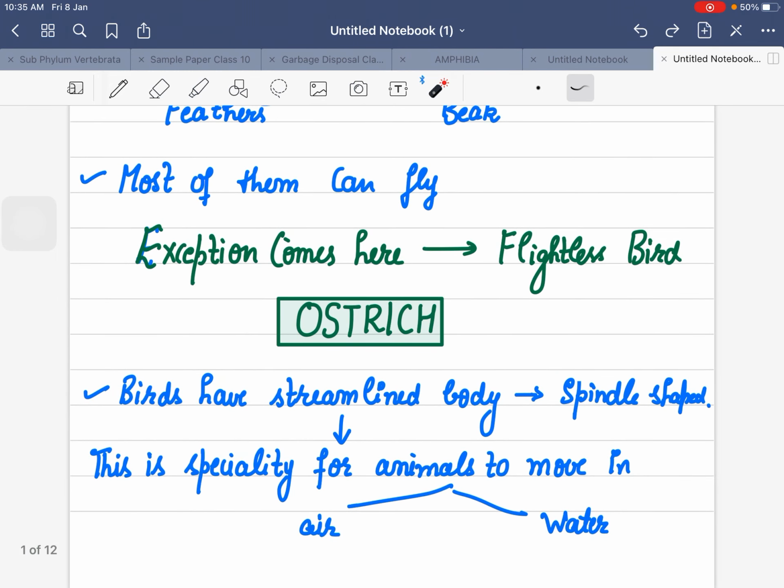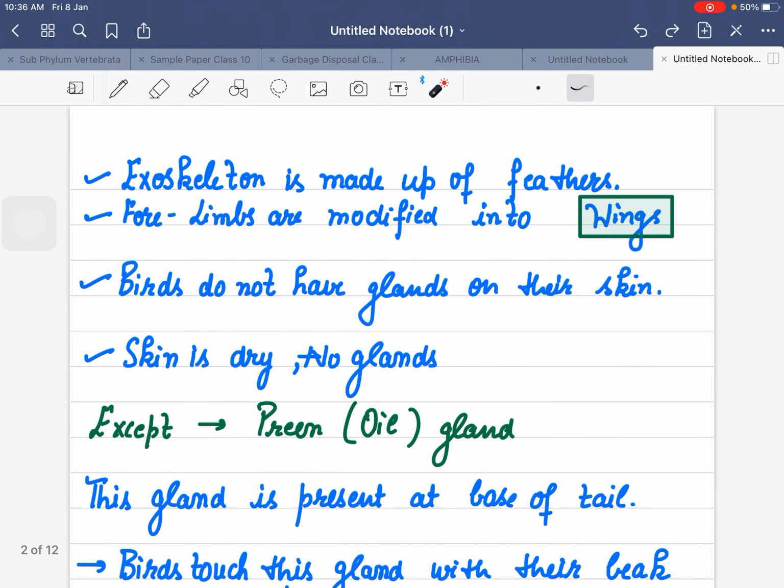Mostly those who live in water or travel in air have a very special kind of feature, that their body is streamlined. So birds also have a streamlined body. Exoskeleton means their outer structure, that is made up of feathers. They have two types of limbs, forelimbs and hind limbs. Forelimbs are modified into their wings.